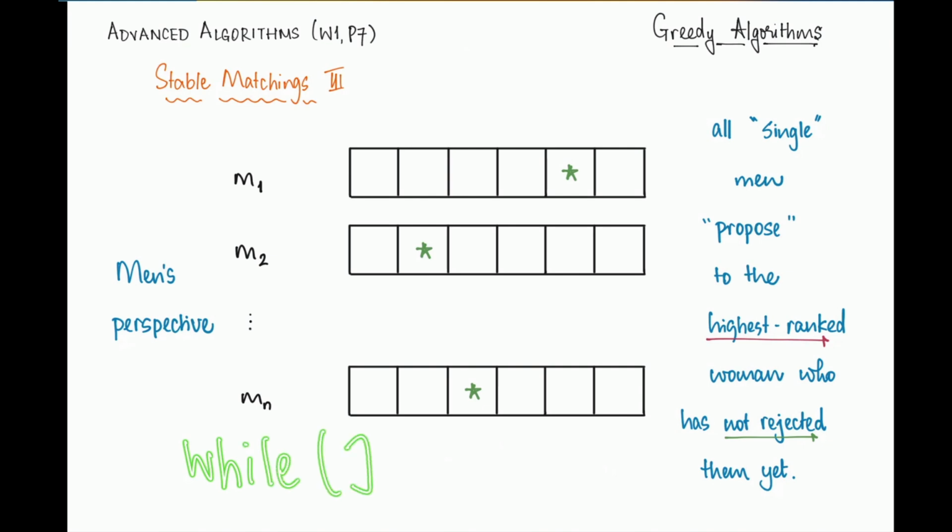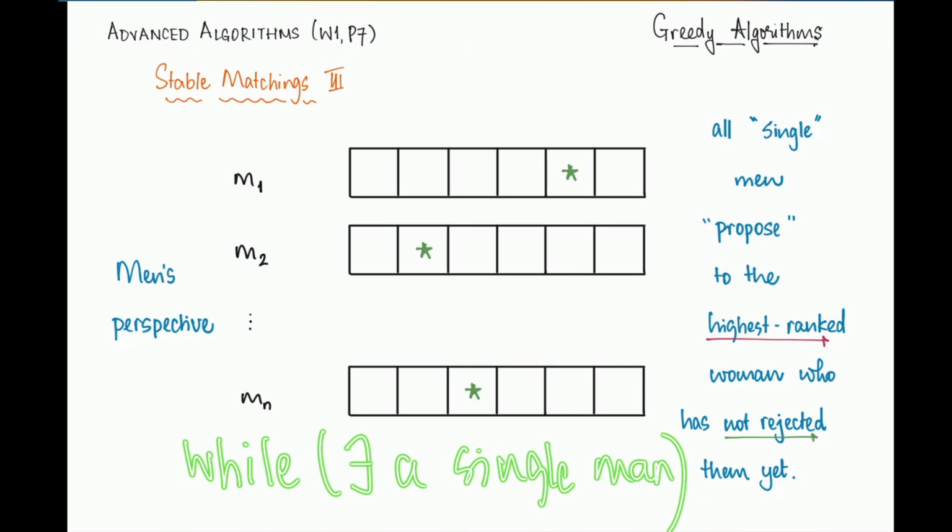While there exists a single man, we are going to have one of the single men make a proposal to the best option that they currently have. But what if there is a single man, but he's completely out of options, right? In this case, what does the algorithm do? Isn't it going to get stuck?